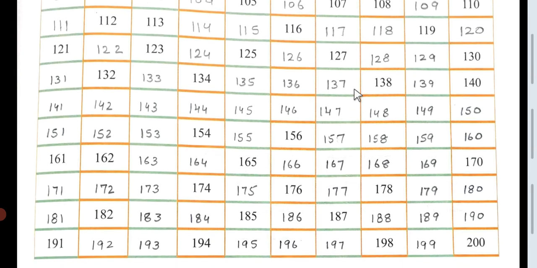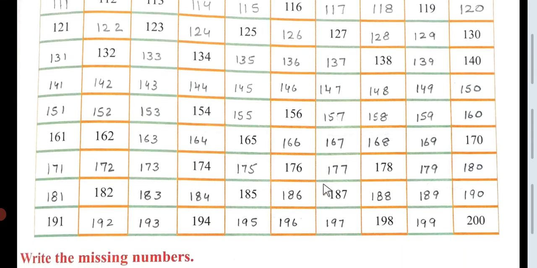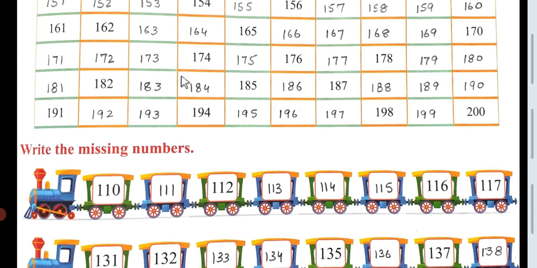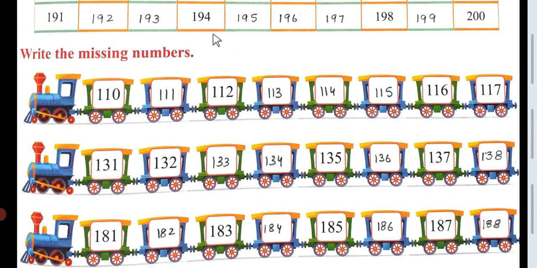So for 101 to 200 you will fill this exercise. I have done it for you, and you will do it by yourself. Write the missing numbers. Write the missing numbers means you have to write the numbers which have not been written in this train.